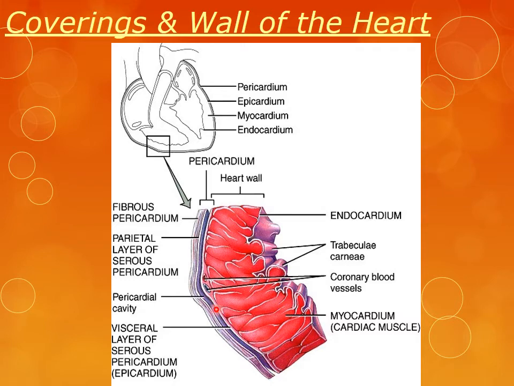It is the layer of serous pericardium which is completely adhered to the cardiac muscles. Then this is the parietal layer of pericardium, and this purple lining is the pericardial cavity. This is the parietal layer, which is just beneath this fibrous pericardium. The fibrous pericardium is composed of fibrous tissue.